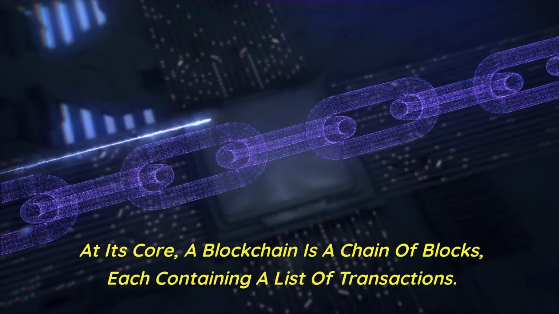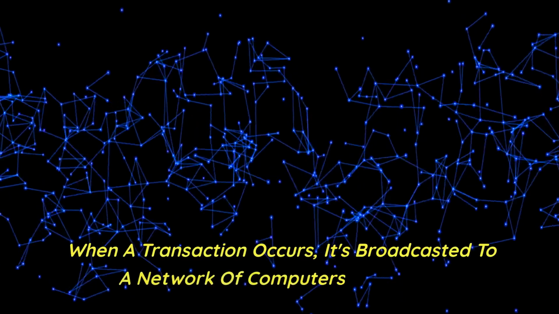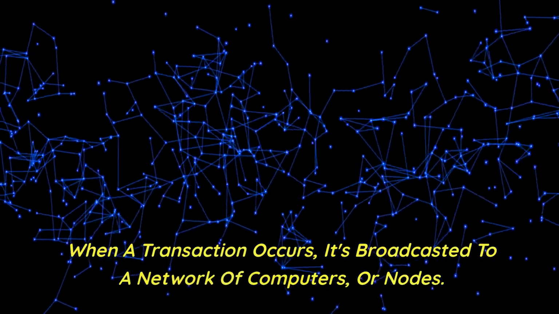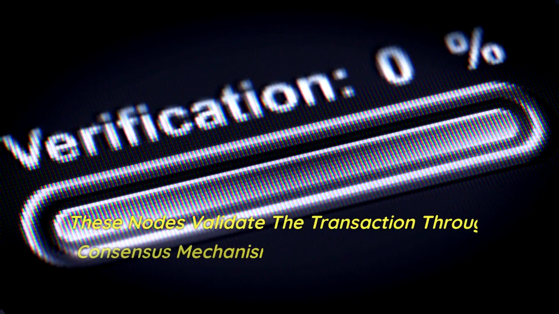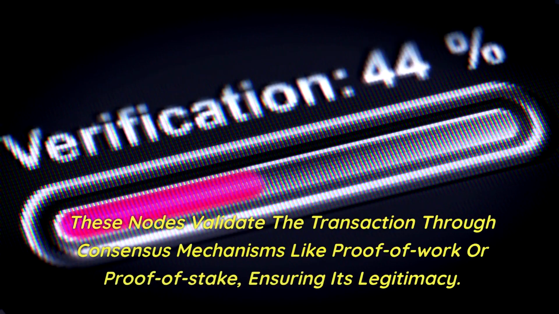Now, let's demystify the mechanics of blockchain. At its core, a blockchain is a chain of blocks, each containing a list of transactions. But how does it maintain security and transparency? When a transaction occurs, it's broadcasted to a network of computers or nodes. These nodes validate the transaction through consensus mechanisms like proof of work or proof of stake, ensuring its legitimacy.